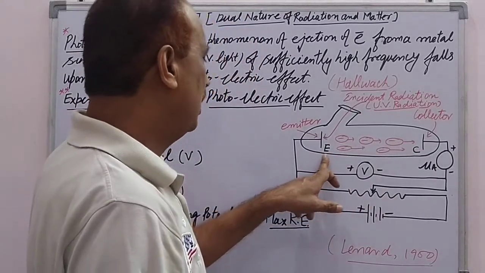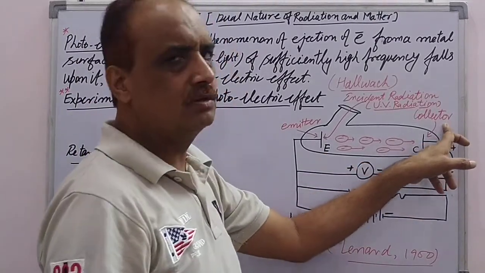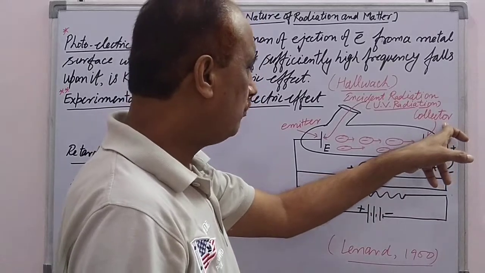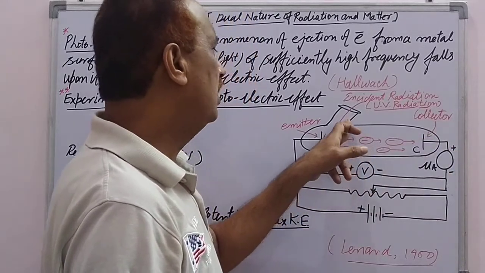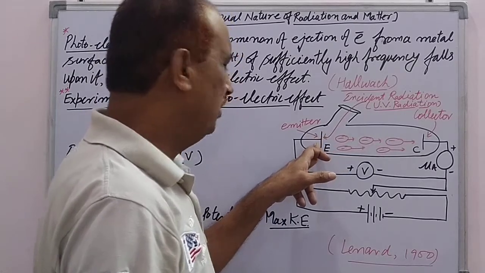One is E, called the emitter, and the next is C, called the collector. It is also named the anode. This is the window through which the incident radiation reaches the emitter.